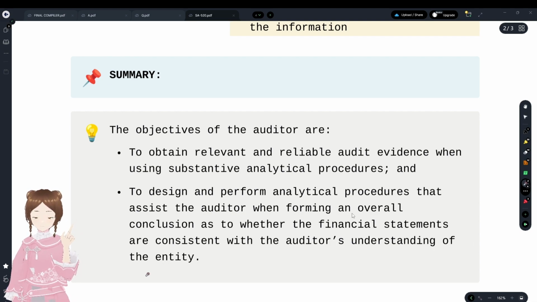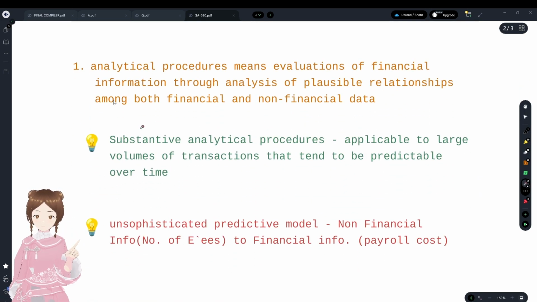You see, this is something in relation to understanding of the entity and the reliability of the audit evidence. It is different from sufficient and appropriate audit evidence, right? Because it has more financial and non-financial information. Only for the analytical procedures, we want relevant and reliable information. Reliable is again talking about the source of the information. Relevant is with regards to the relationship. It has to be a more logical connection with the assertion that we are testing.